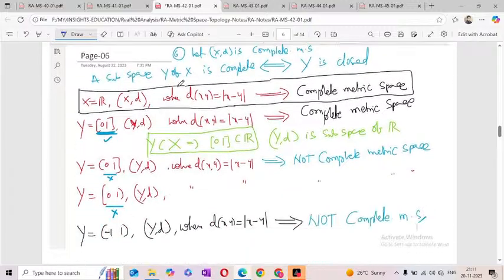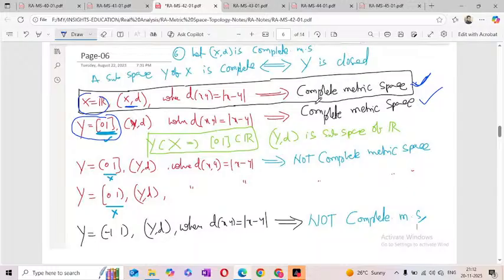Here I am taking X equal to the real numbers, and (X, d) with the usual metric, so we know that is always a complete metric space. But in place of X equal to R, if I am taking the closed interval 0 1, this one is also a complete metric space.